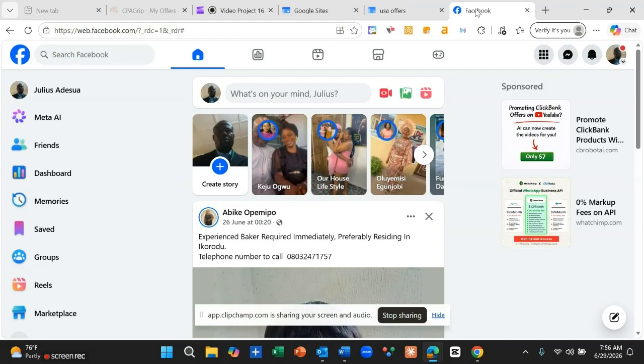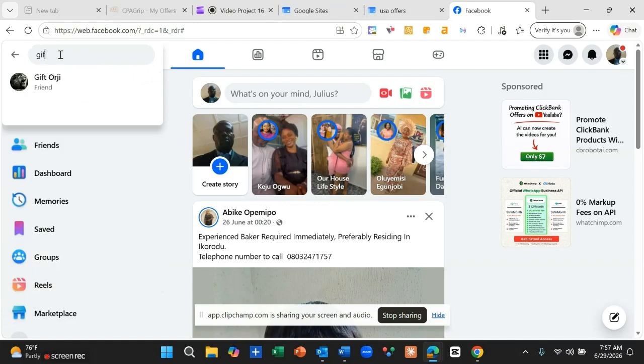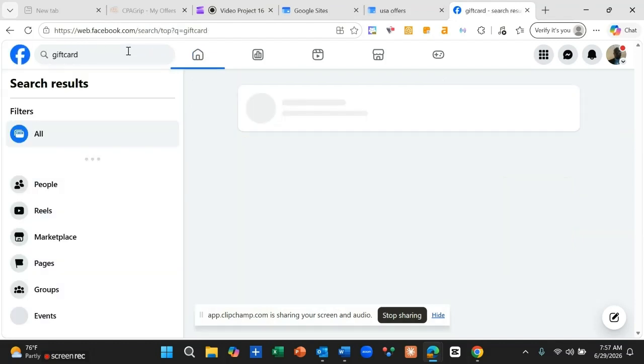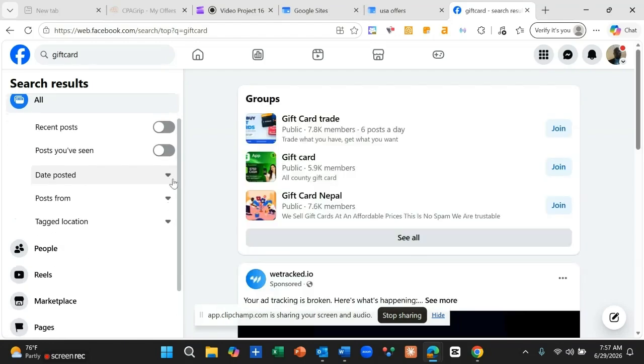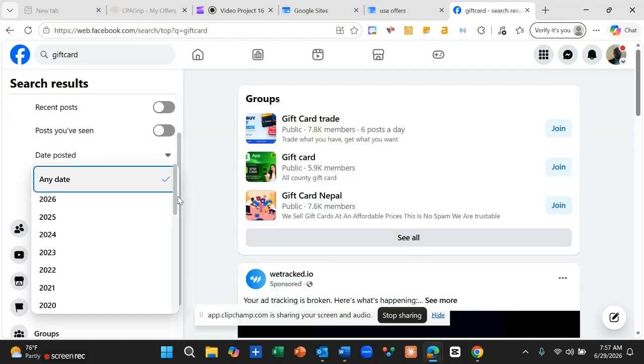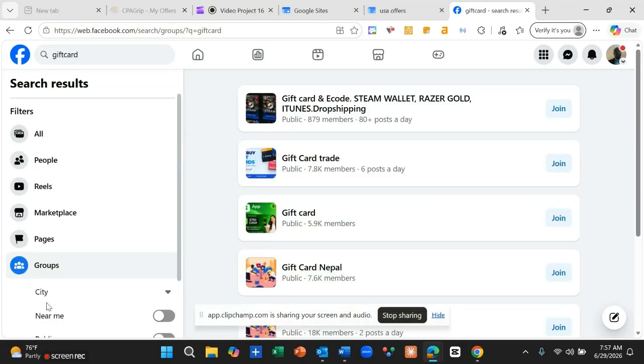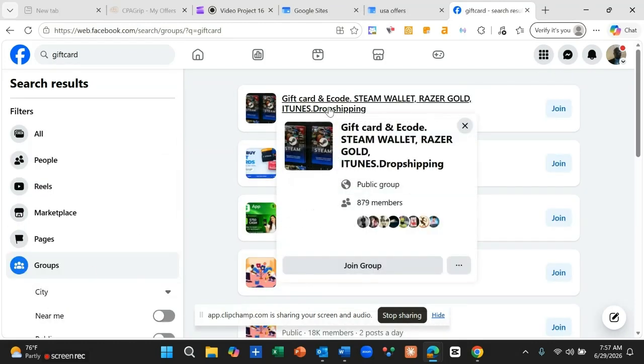And for the purpose of this video, we are going to use Facebook. So when you get here, you put gift card here, gift card. Once you have done that, you enter. When you enter, the next thing you need to do is come to groups. You come to groups here. This is groups. You click on groups. When you click on groups, you are going to see different gift card groups.